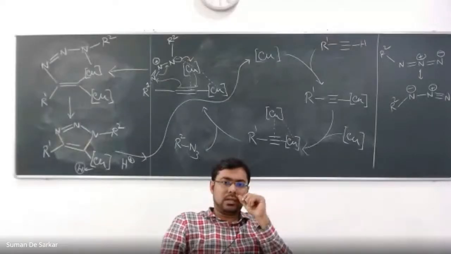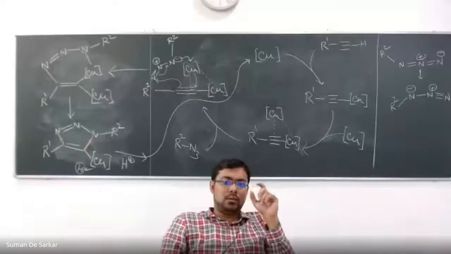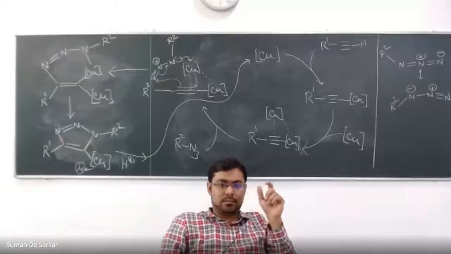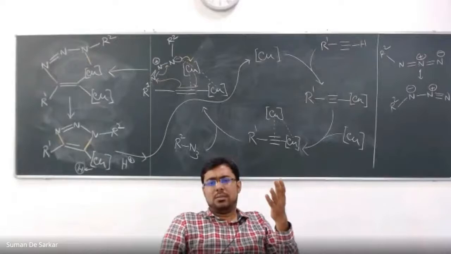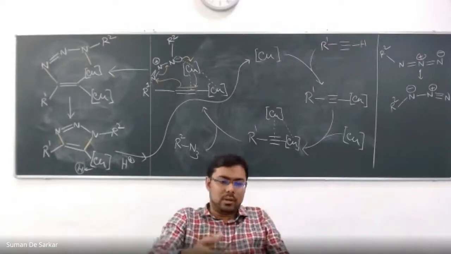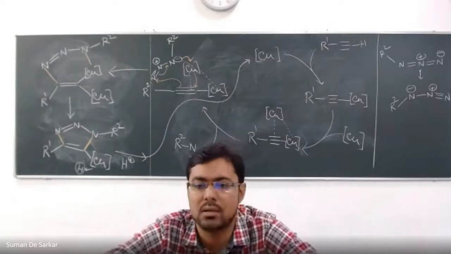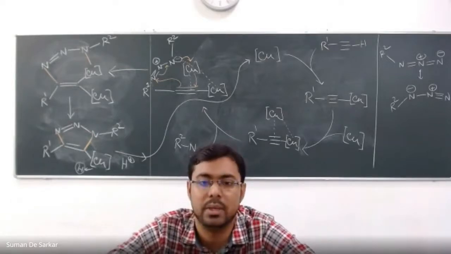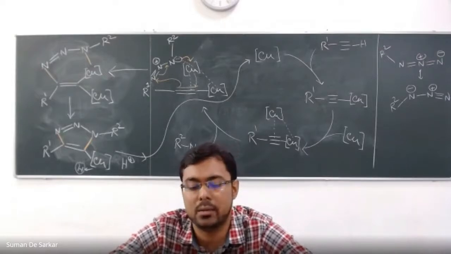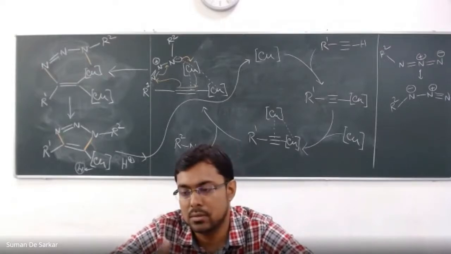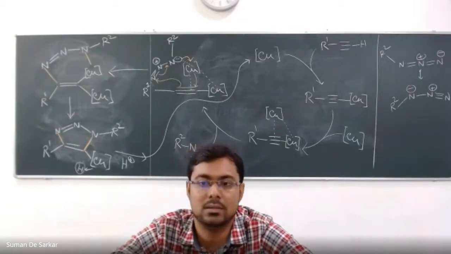Yeah, maybe the ascorbate is acting as a base, right? The CO2 minus is there. Yes, that is acting as a very mild base. People sometimes use triethylamine also to make the acetylide. Within click chemistry also, a lot of modification has happened in terms of base and in terms of catalyst. But the major thing is the azide, alkyne, and copper. These three are fixed. Then people tried some ligands, some bases.